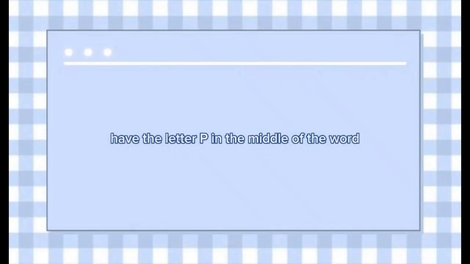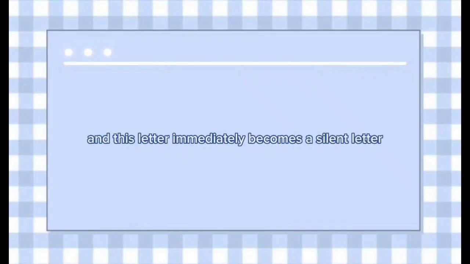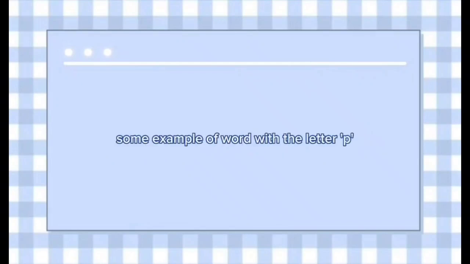There are also several other words that have the letter P in the middle of the word, and this letter immediately becomes a silent letter. Some examples of words with the letter P which are silent letters are psychology, psychological, recipe, raspberry, pneumonia.